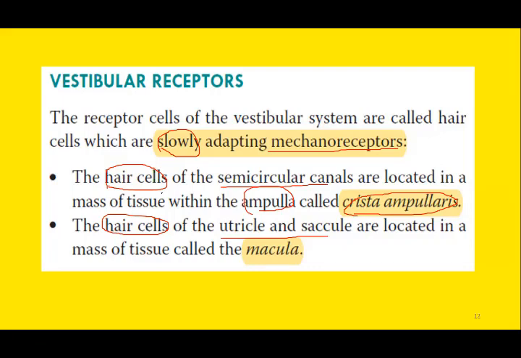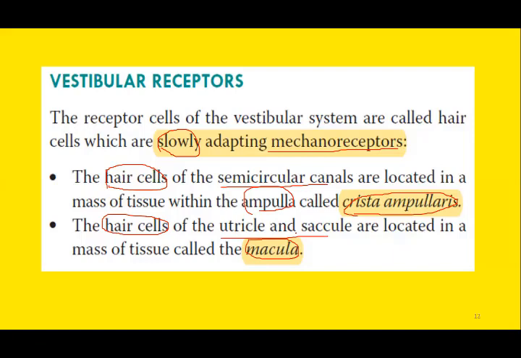And similar hair cells are also present in the otolith organs, that is the utricle and saccule. And both are located inside a tissue mass known as macula, and the plural is maculae. So there is a separate macula for the utricle and a separate macula for the saccule. And these maculae are the sensory organs for the vestibular portion.